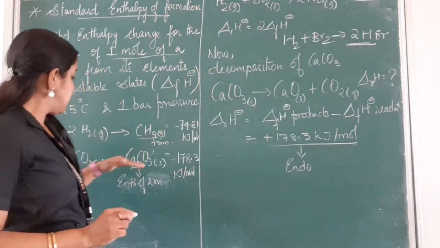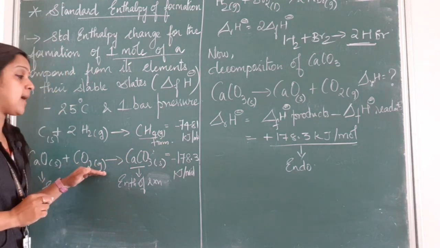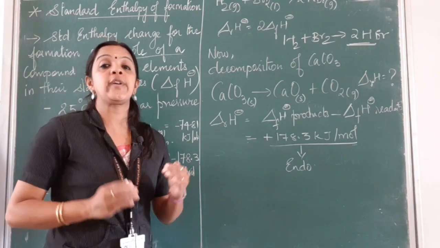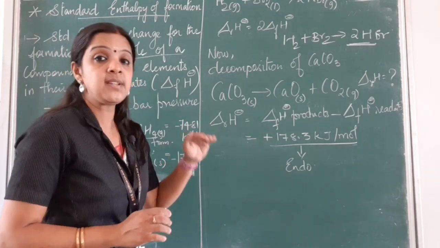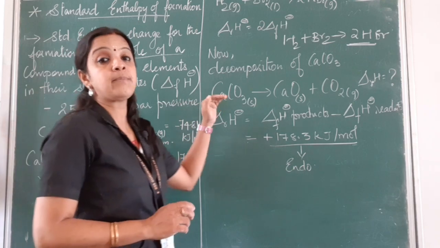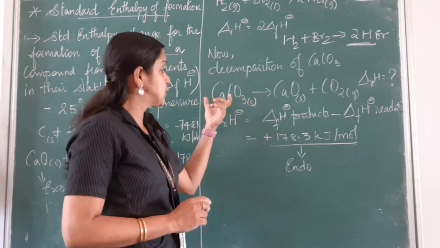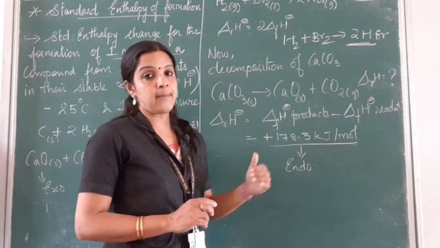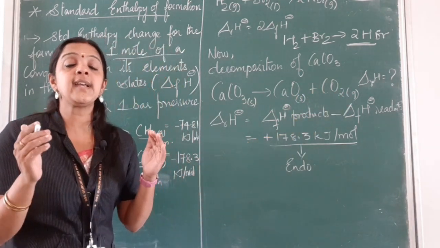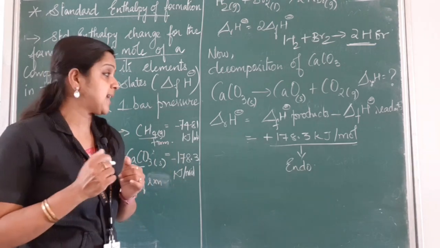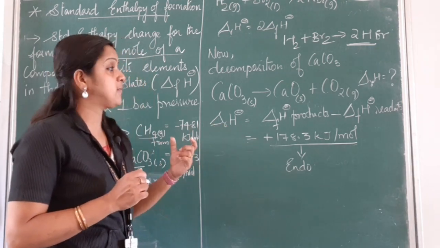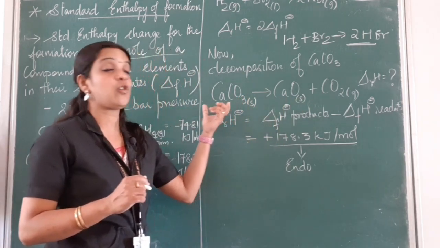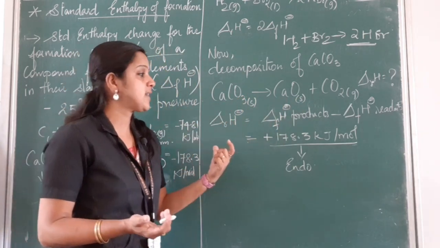Okay. Now we know calcium oxide combines with carbon dioxide to form calcium carbonate. What if the reaction is reversed? That is, let me consider the decomposition of calcium carbonate. Calcium carbonate decomposes to form calcium oxide and carbon dioxide. Now how can I find the enthalpy of the reaction? The enthalpy of the reaction will be the enthalpy of formation of products minus the enthalpy of formation of reactants.